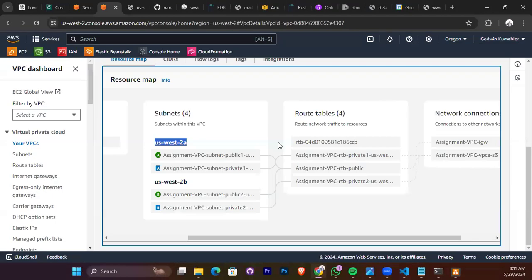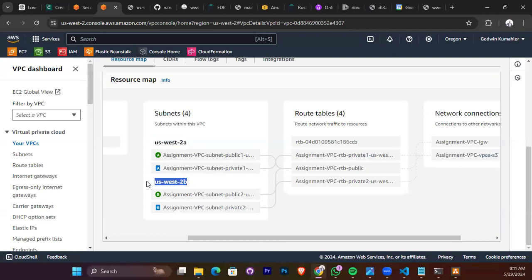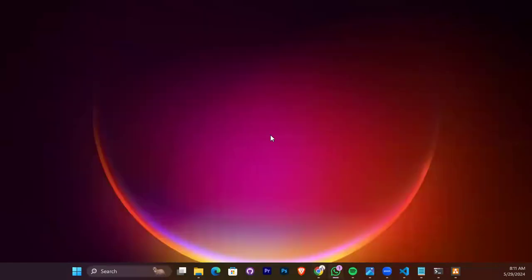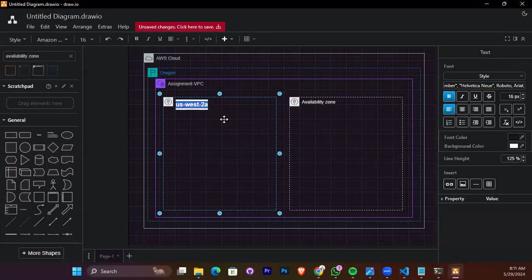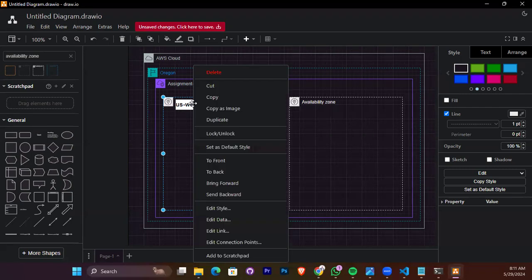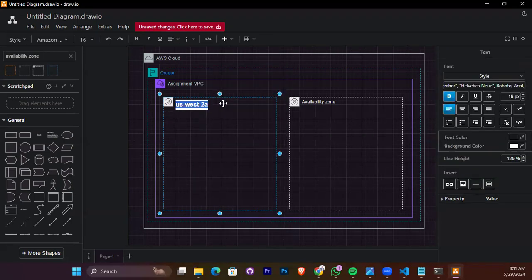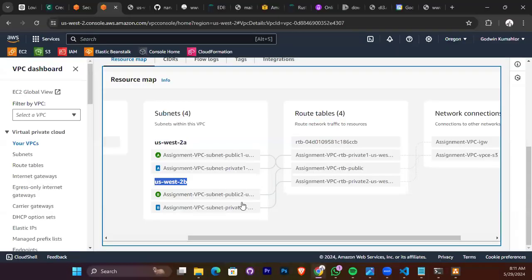So this is the first one. Then you go minimize them. It would be what? US West 2 something A or something. Okay, let's go and check. US West 2A and then US West 2B.